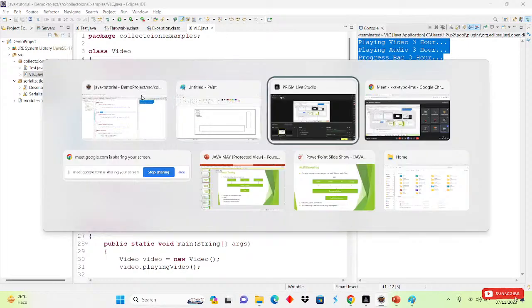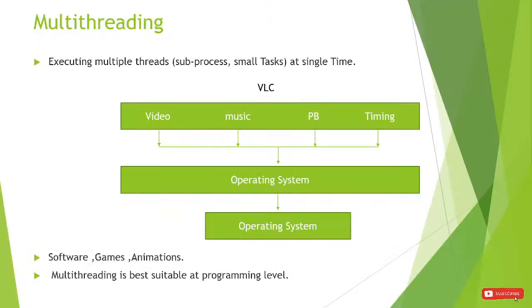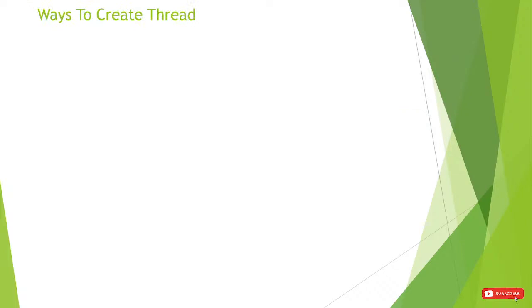So there are two ways to create a thread. We have to know how to create a thread. First is the Thread class. It is a predefined class already created by the Java people, and we just need to use it. Another one is the Runnable interface. The first is the Thread class and the other is the Runnable interface.